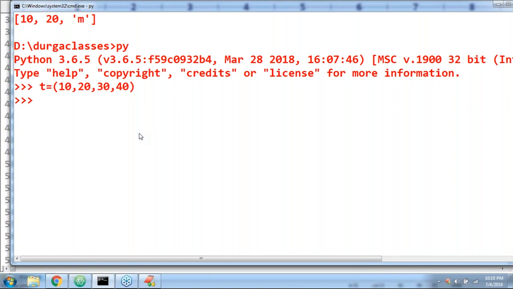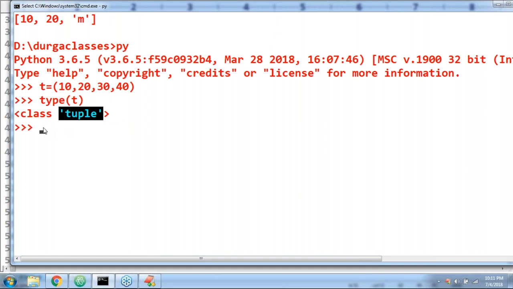Then what is the meaning of insertion order? At the beginning, while creating this object, in which order did we specify? First value, second value, third value, fourth value, like this, right? This is the order I'm talking about. Clear? Any doubt? Now take very special care. First question I'm asking: what is the type of this T? Tuple type. Practically it is the tuple type, no problem at all.